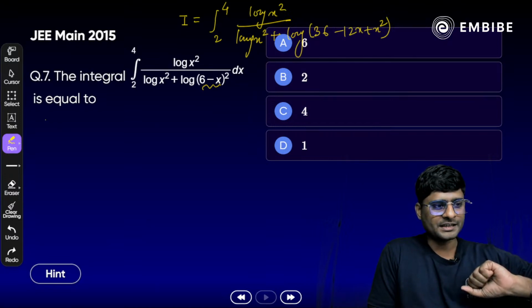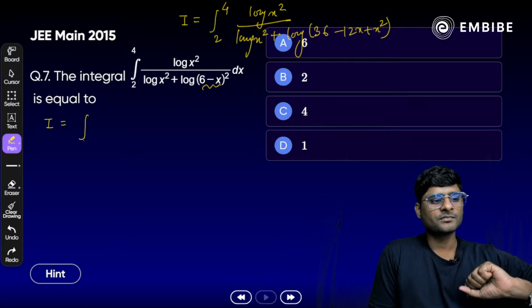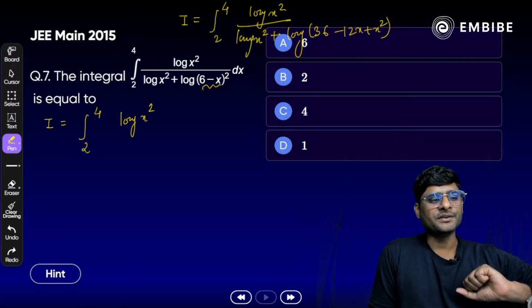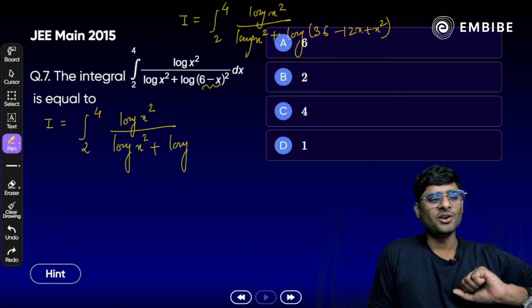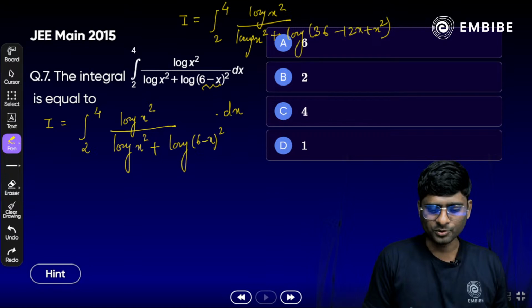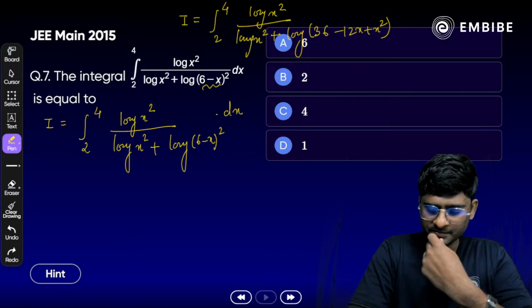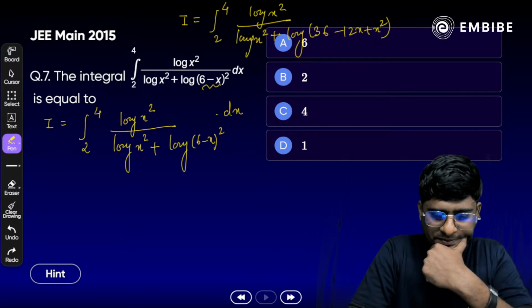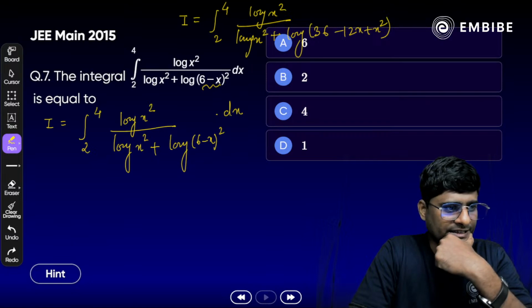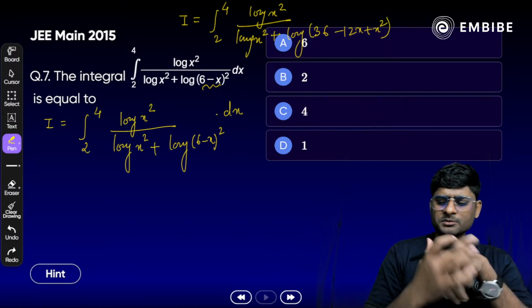So we have an integration I is equal to what? Integral from 2 to 4 of log x square divided by log of x square plus log of 6 minus x whole square dx. So how do we approach here? Okay, all right, Ashish, so many D's there. D answer is there. Okay, what about the rest of you?